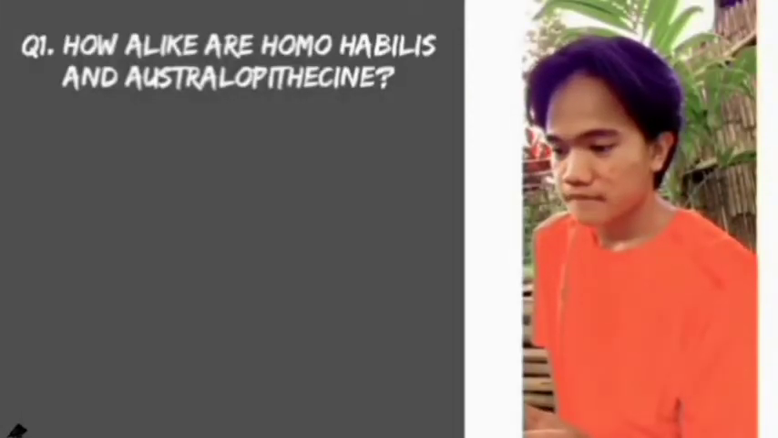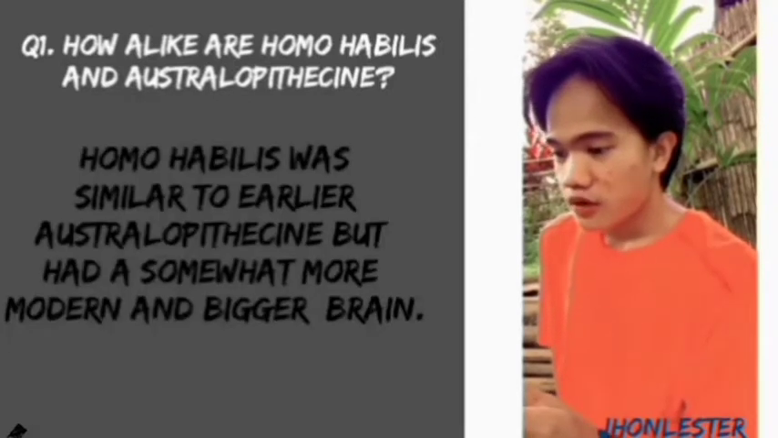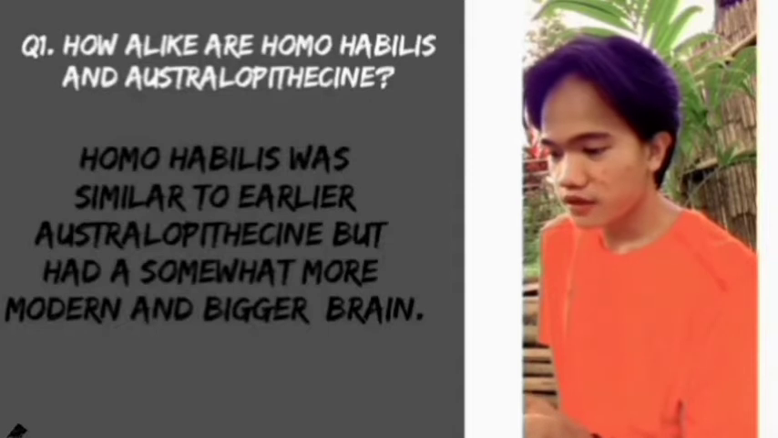Question number 1. How alike are Homo habilis and Australopithecine? Homo habilis was similar to earlier Australopithecine but had a somewhat more modern head and a bigger brain.